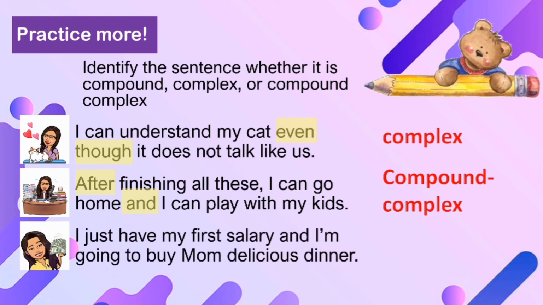Let's have the last one. I just have my first salary and I'm going to buy mom delicious dinner. How many independent clauses do you have here? And what connects them? Yes, we have here and. Therefore, this must be a compound sentence. I hope you got it right.